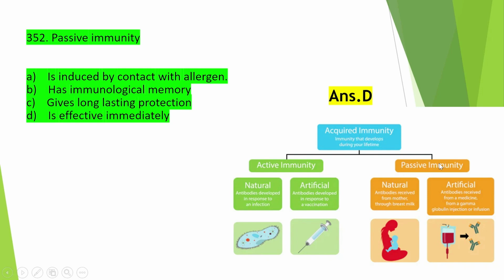And artificial passive immunity means antibodies received from a medicine, from a gamma globulin injection or infusion. So passive immunity we have to get from another body into our body. It can be natural or artificial. Natural means antibodies received from mother through breast milk, from outside. So this is passive immunity.